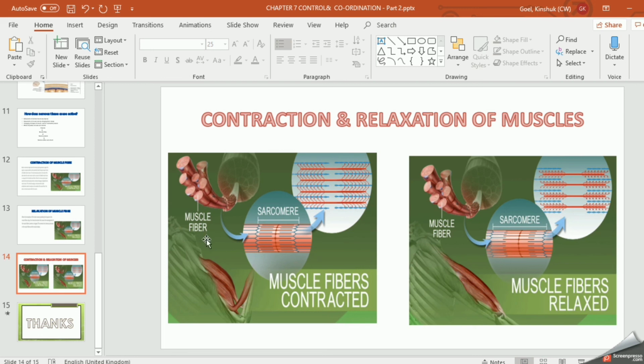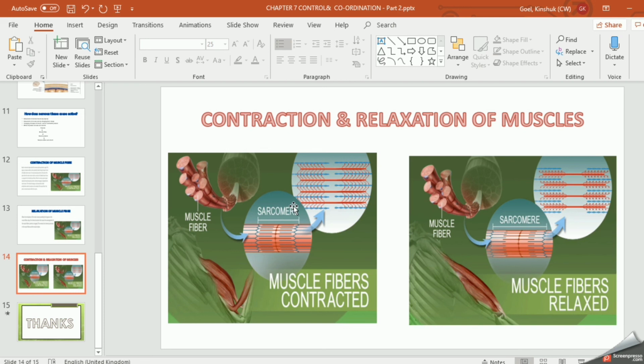This is muscle fiber. Now this is your arm. Clear? Right? So this starts contracting like this. So this is about contraction and relaxation. In detail, I have not taken this process because it is not in your syllabus. It is in your plus 1, right?